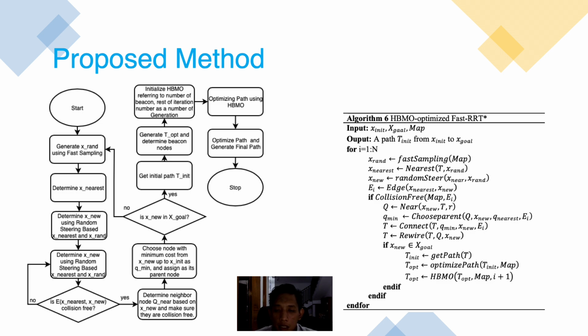Instead of using the traditional way for optimizing, HBMO is involved. HBMO stands for honeybee mating optimization, which is performed to adjust the position of nodes other than the goal and start node contained in the initial path. This adjustment aims to enhance the optimality of the result, and the best candidate, which successfully demonstrates the shortest path, is regarded as the queen in the HBMO.